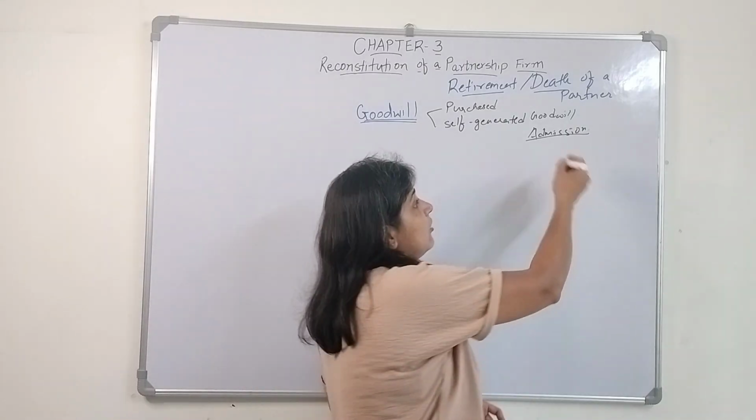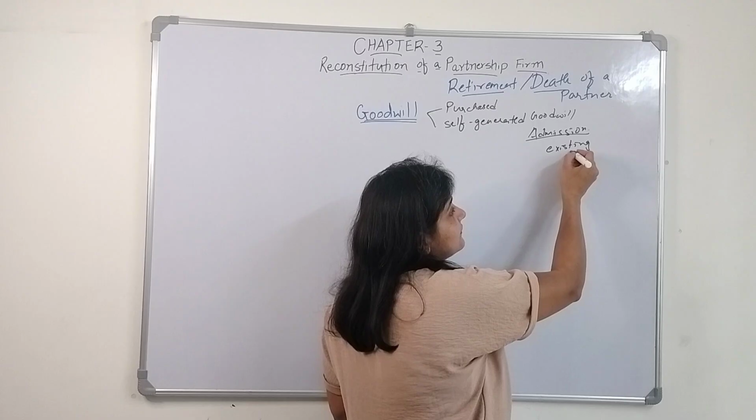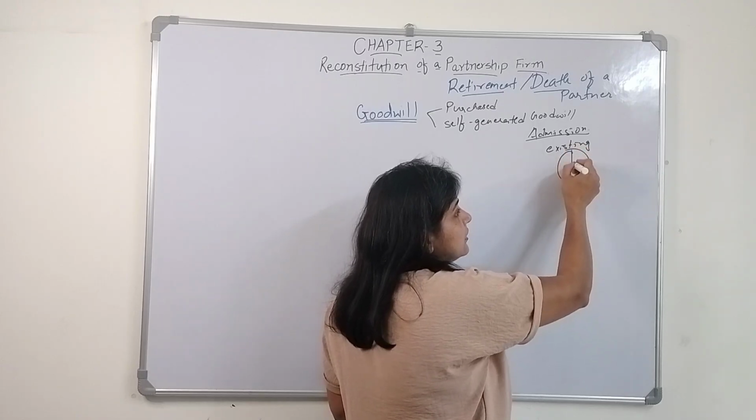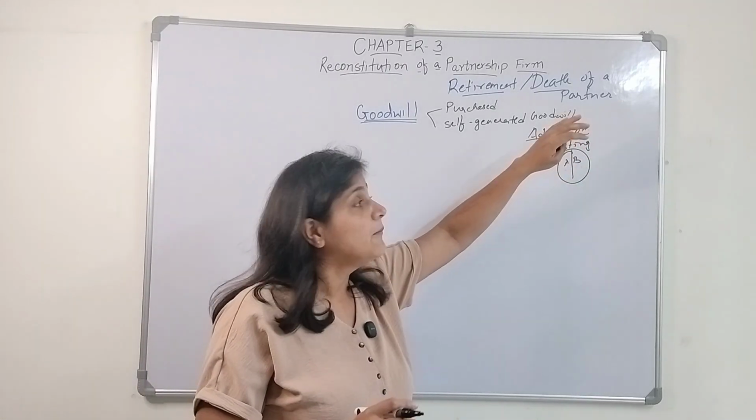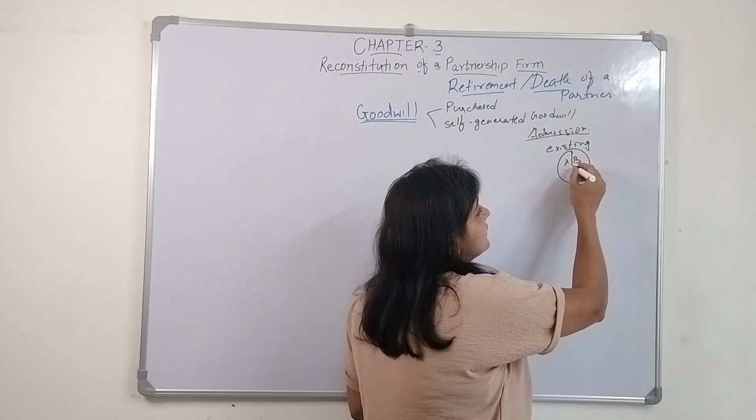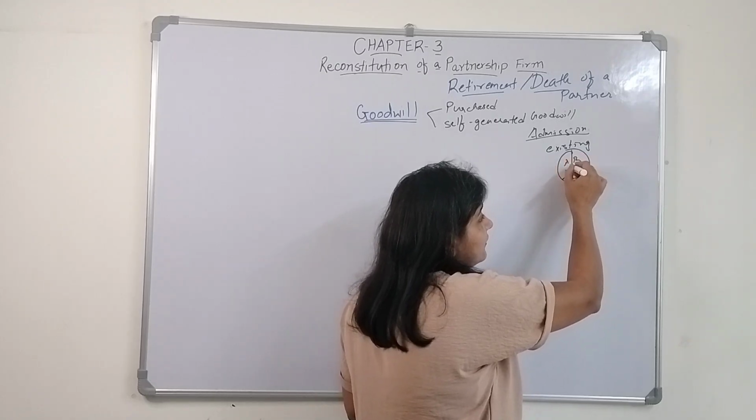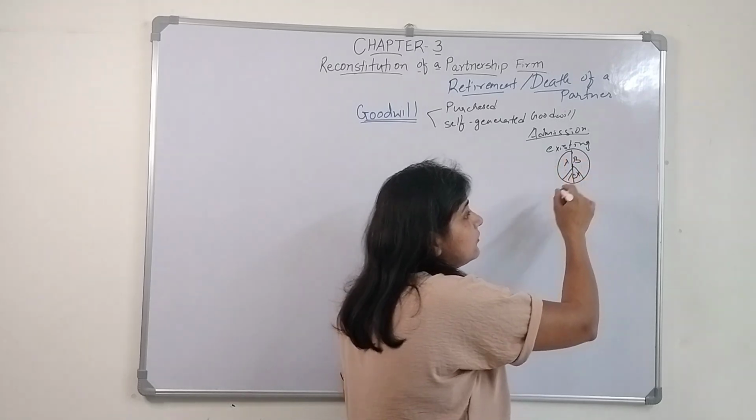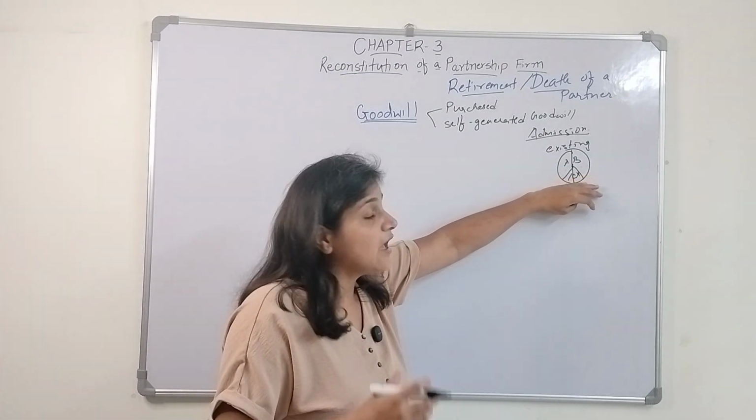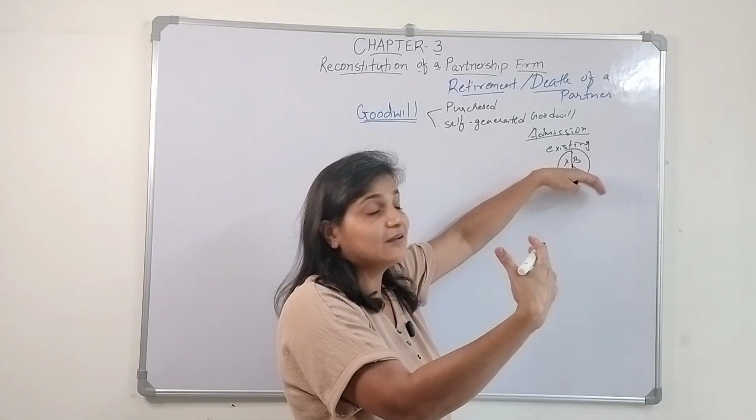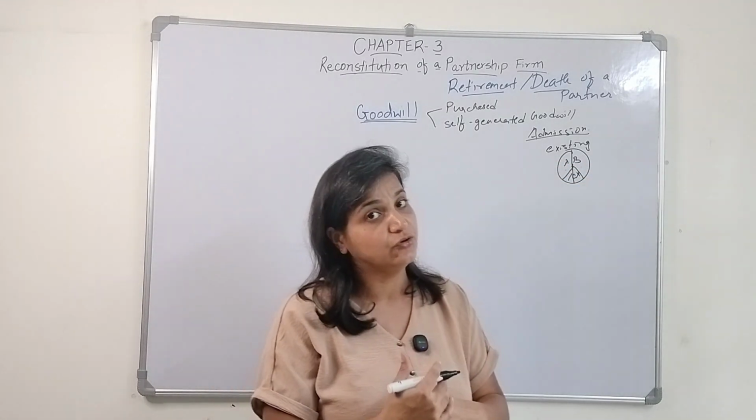Why so? Because earlier, let's say there were two existing partners, A and B, sharing the profits equally, but now they have involved C in the firm. C also enters the firm, so they are sacrificing this part and this part of profit so that C gets this profit. So they are sacrificing their future profits. For that, C has to give the premium of goodwill.